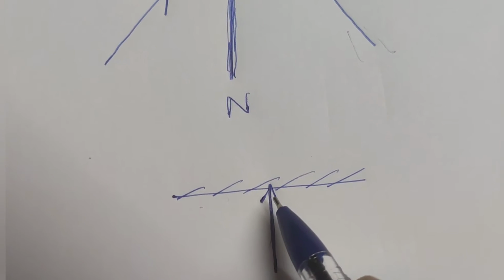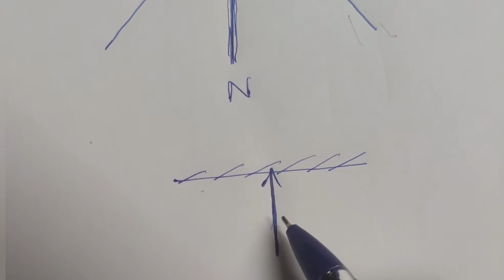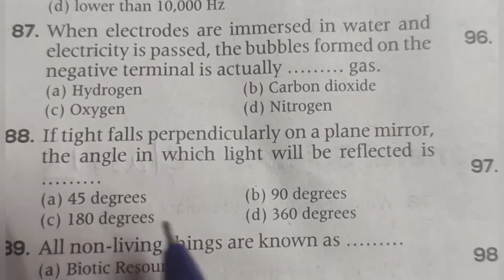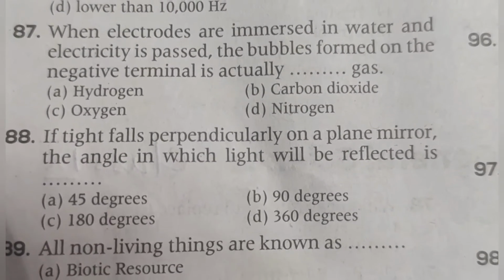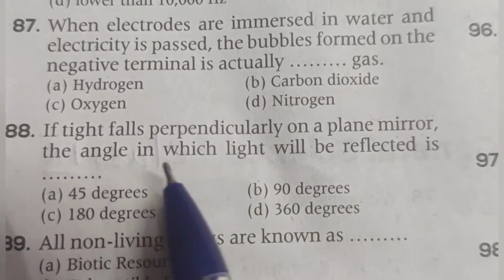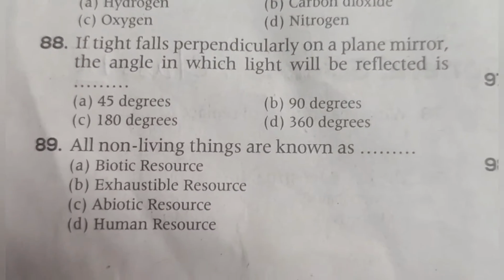So angle between the incident ray and the normal is 0 degree, and the reflected ray will always be equal to the angle of incidence. So the reflected ray will also be 0 degree. Okay, we shall see in the option. The correct option is not given here. The correct option is 0 degrees. Okay, the angle in which light will get reflected is 0 degree. The option is wrong here.